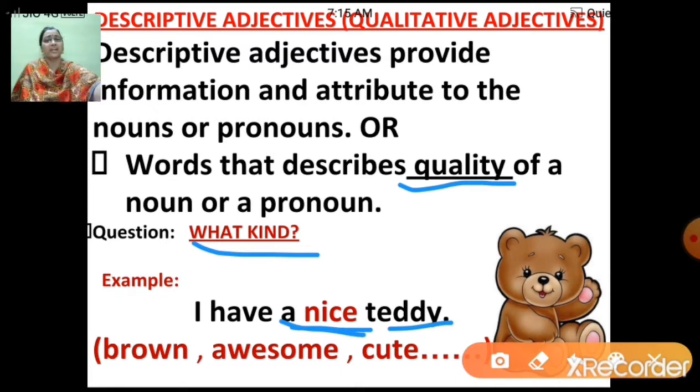Right, so when I get the answer for what kind, it will be descriptive adjective or qualitative adjectives. Now, some more examples for descriptive adjectives are brown, that is I have a brown teddy, I have an awesome teddy, I have a cute teddy. Correct? Alright, now let's move ahead.